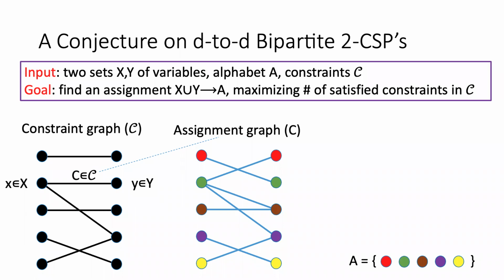An edge in the graph is basically a truth table for the constraint, meaning there's an edge between the left red and the right green if and only if when the assignments assign small x to red and small y to green, this constraint is satisfied. So this is the definition of this bipartite 2-CSP: the graph has a constraint graph and an assignment graph for each constraint.